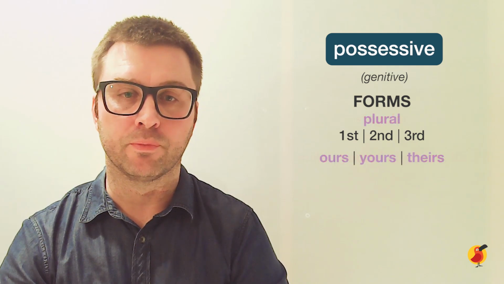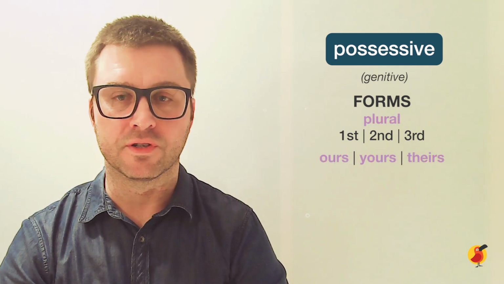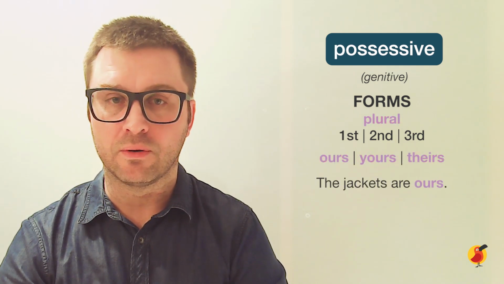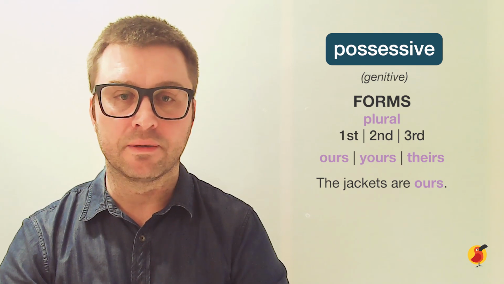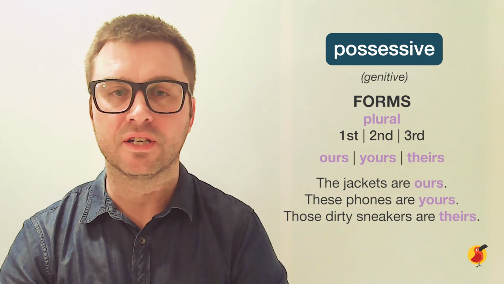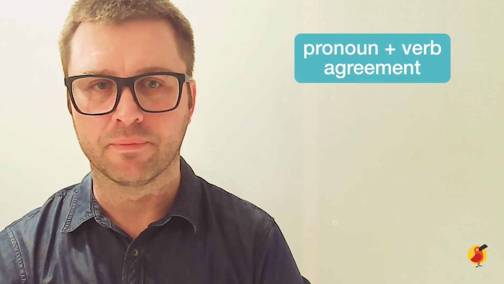Now on to the plural possessives. And we have in the first person, the jackets are ours. In the second person plural, these phones are yours. And in the plural of the third person, those dirty sneakers are theirs. Okay, since we covered the pronouns, now let's go on to our next topic, agreement.